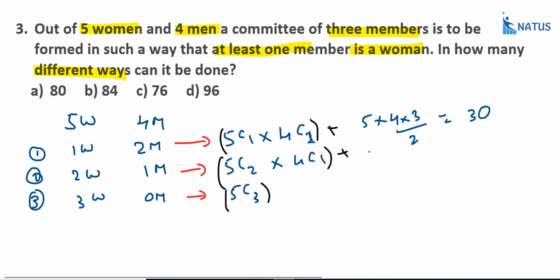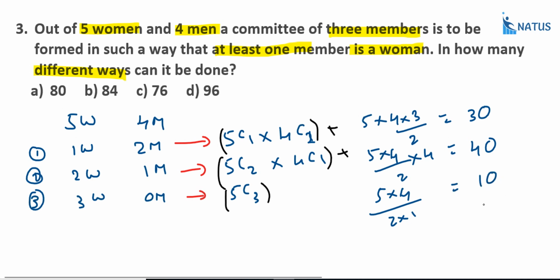And this one: 5 into 4 by 2 into 4, that is 10 into 4, equal to 40. And this one: 5 into 4 by 2 into 1, that is 10. What is the total? 30 plus 40 plus 10 equals 80. Option A is the correct answer.